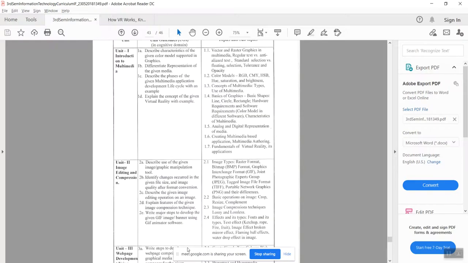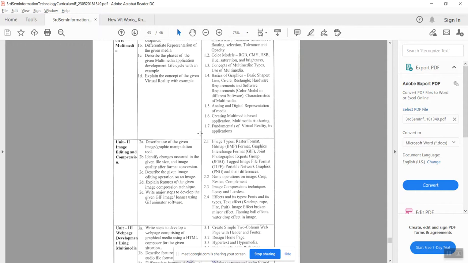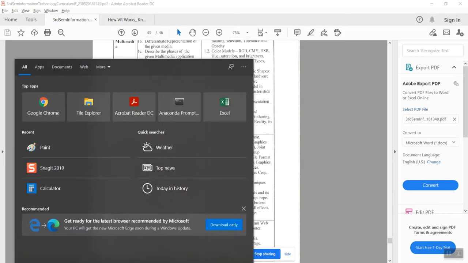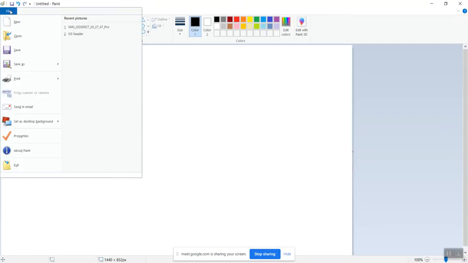Okay, now we will move to the next point. If you have any doubt, you can note it down, and later you can ask me. We have already completed 2.1. We will go for the basic operations on images. How can we do basic operations on images? I will show you which kind of things we can do on your images.